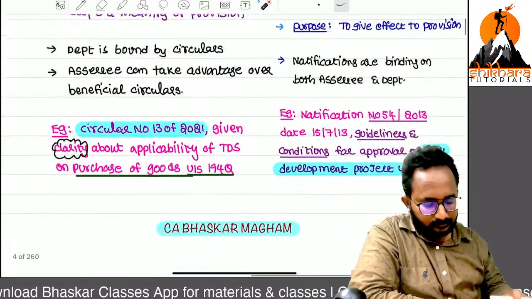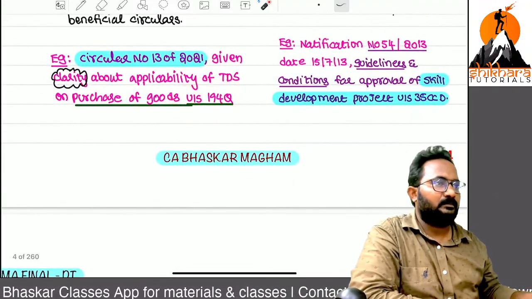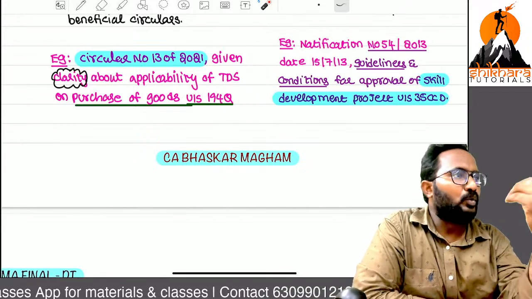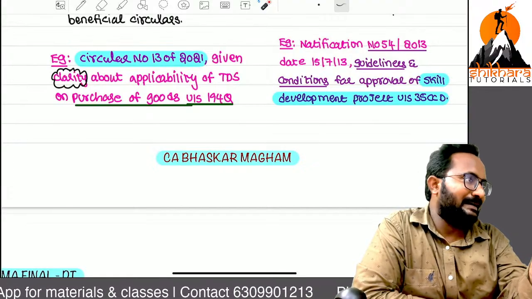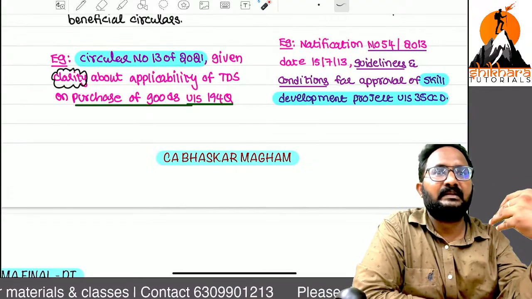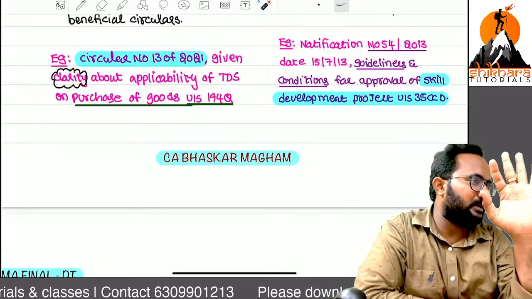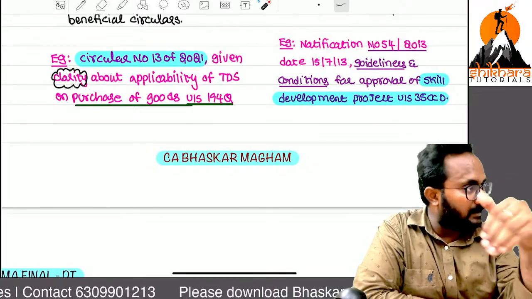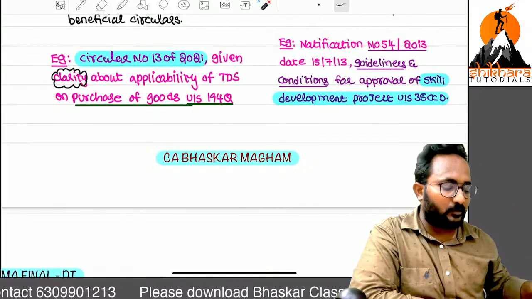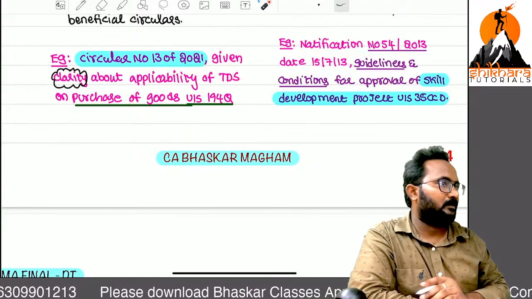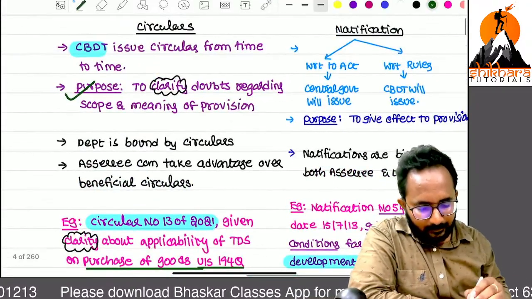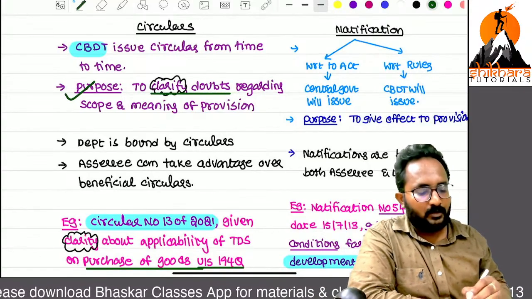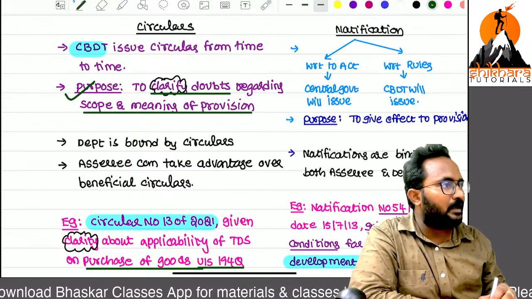Example I will tell you. Sir, in section 194Q, they have given a threshold limit of 10 crores. So how to calculate the 10 crore threshold limit? Many assessees did not understand this properly for applying these TDS provisions and had doubts. So that's why they release circulars, with examples, in order to clarify the doubts over this section. Yes. What is the purpose? The purpose is to clarify the doubts regarding the scope and meaning of the provision.